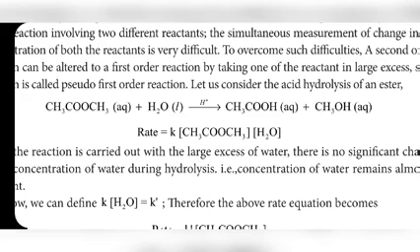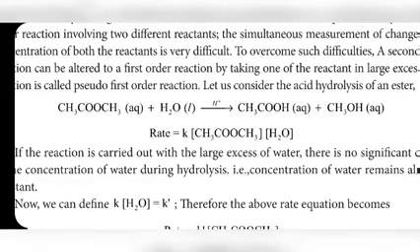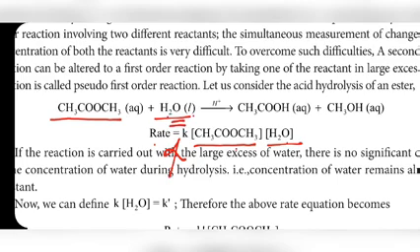For this reaction we can write the rate. We know already rate is directly proportional to the initial concentration of reactant. Here the reactants are CH3COOCH3 and H2O, both are reactants. So rate is directly proportional to the concentration of CH3COOCH3 and the concentration of H2O. If proportional is replaced by equal, you have to put K, so K is given here.